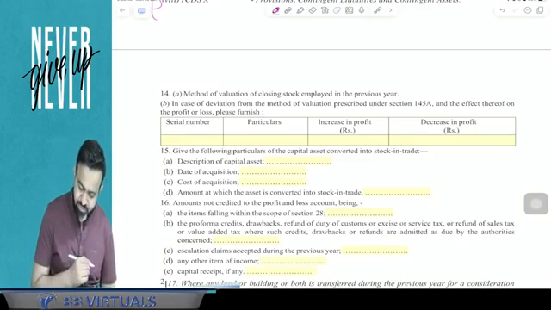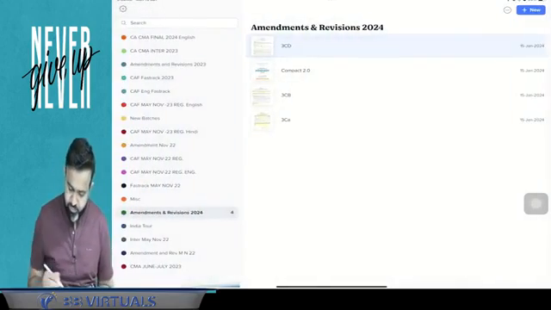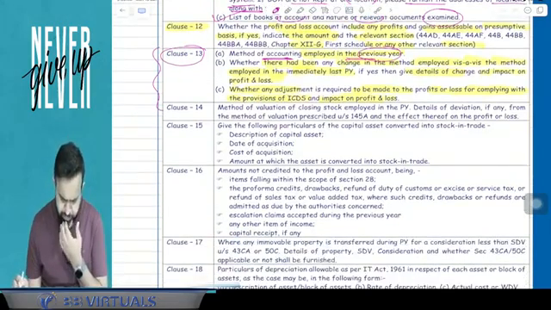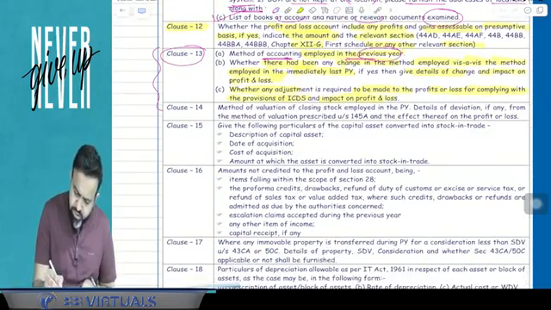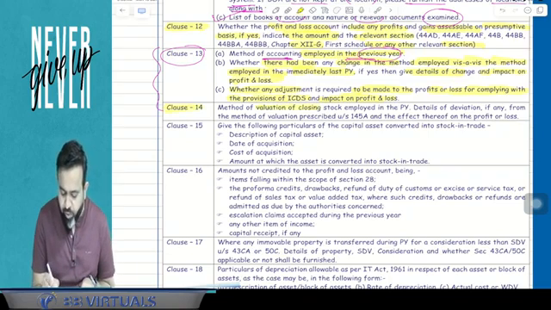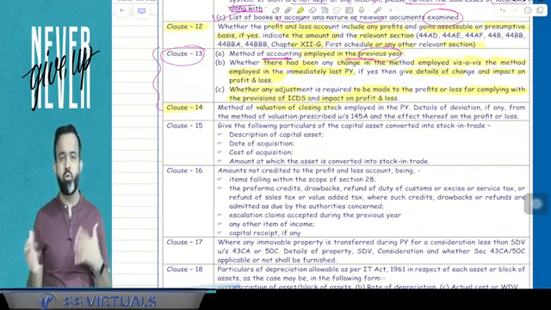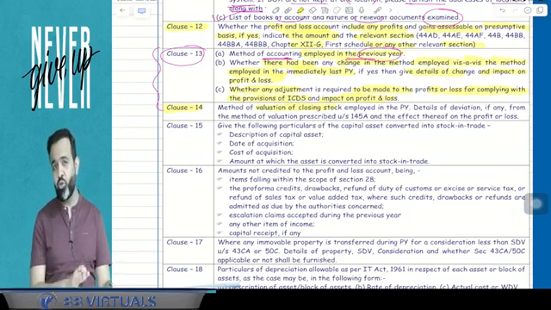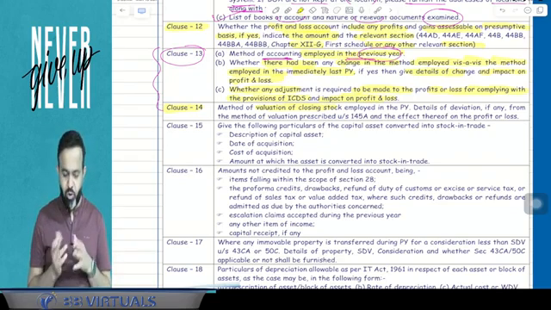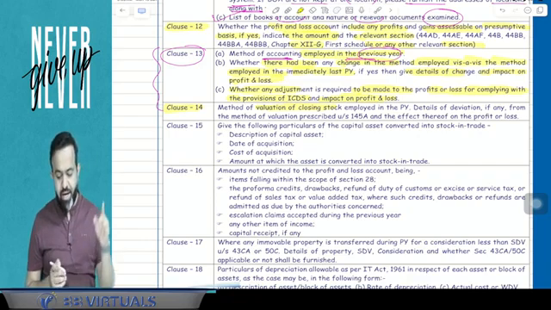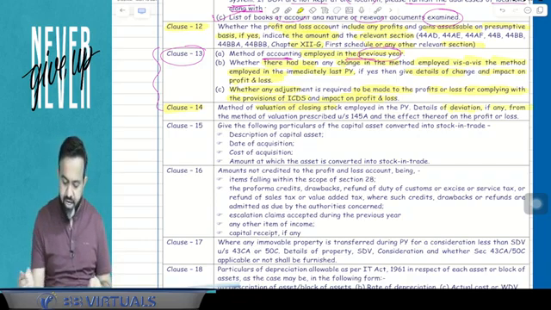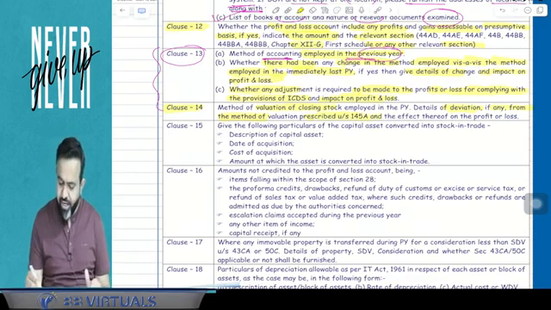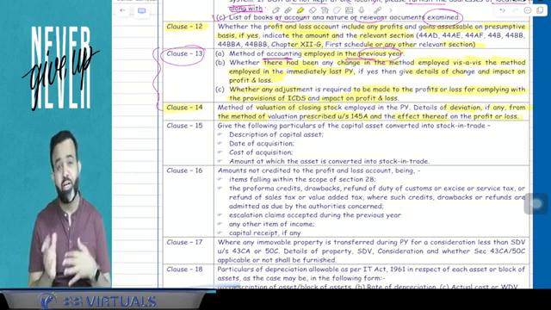Yes. Now the next clause is clause number 14. Clause number 14 is a very simple clause. It says the method of valuation of closing stock, means how you valued your closing stock, because normally closing stock has to be valued at cost or NRV, whichever is lower, and the detail of deviation, if any, from the method of valuation prescribed under section 145A and the effect thereof on the profit and loss account.